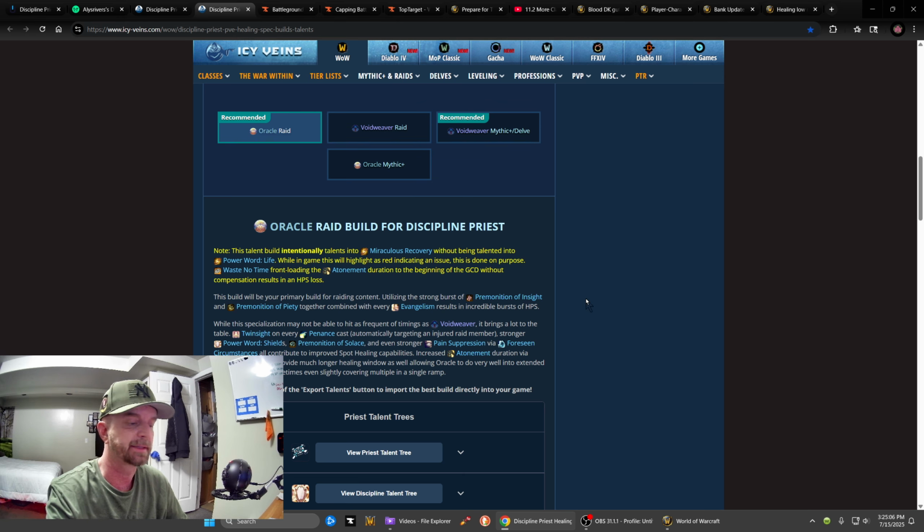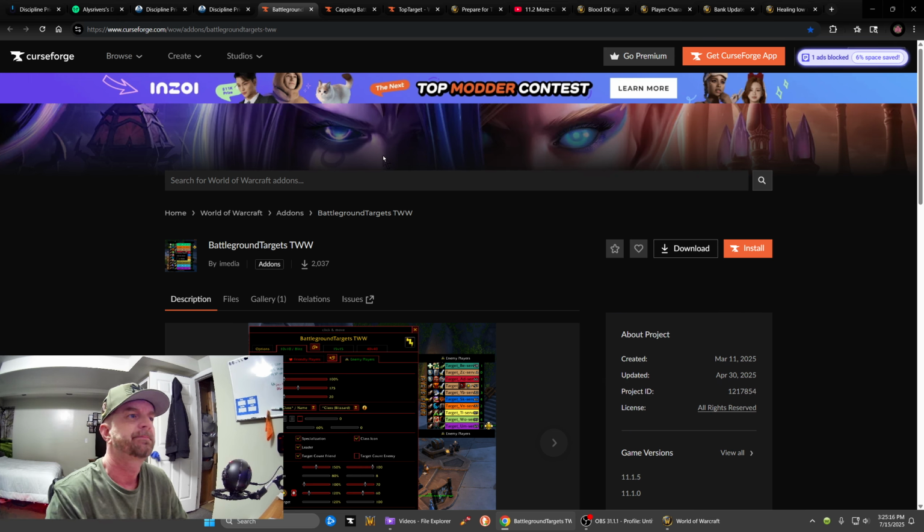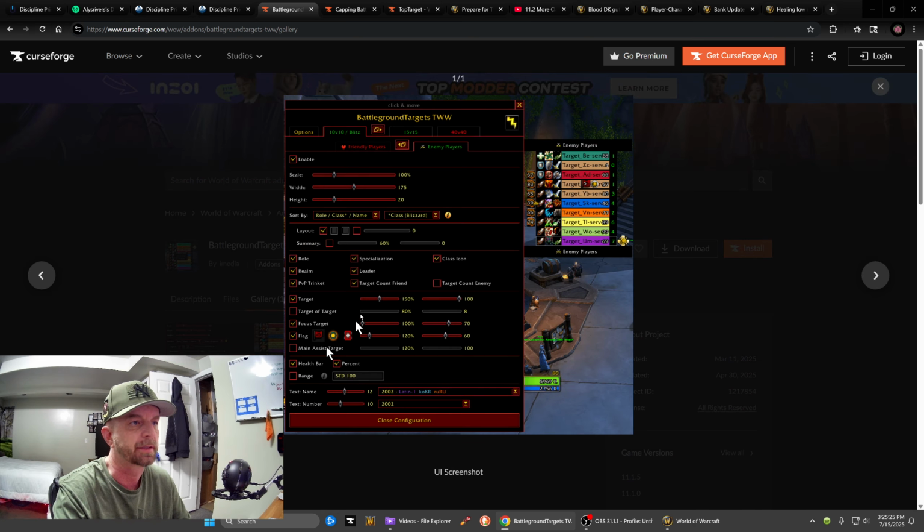The next question I get is, what PvP add-ons do I use? I use 3 PvP add-ons. The first one is from curseforge.com, and it's called Battleground Targets TWW, The War Within, obviously. We'll go to a screenshot here. So this is the options here. 10v10 Blitz, it's actually 8v8 now, but there's 15v15 and 40 versus 40.